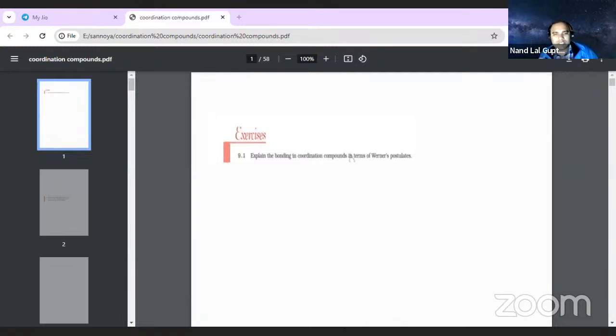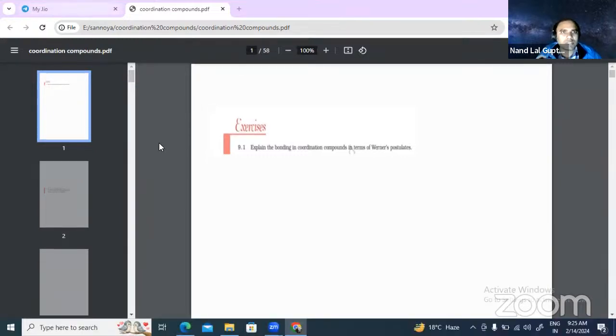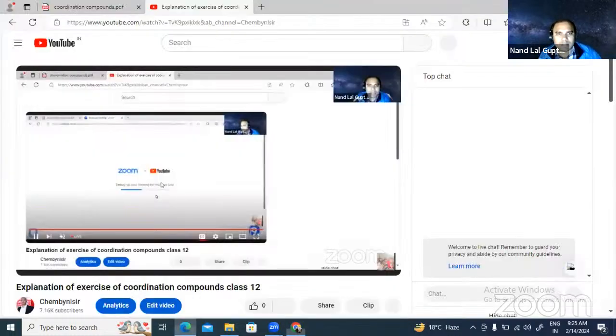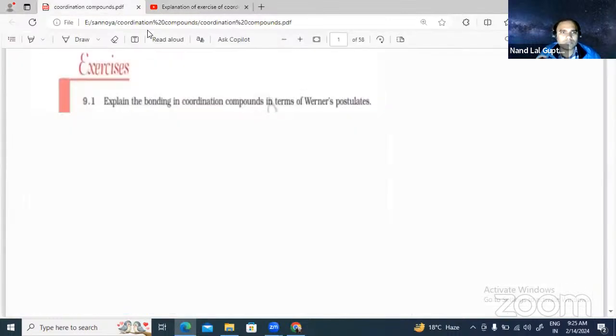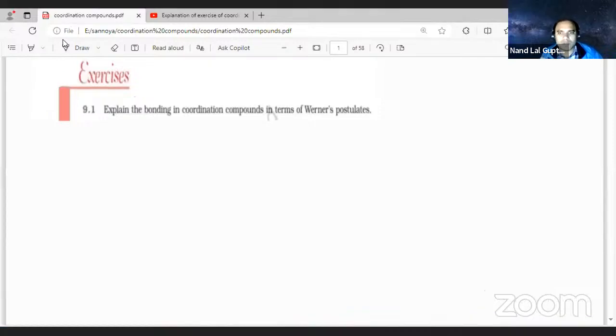Let me check the sharing, students, where we can do the sharing. There, the screen sharing is there. Let me check. Oh, this is not the correct one. This is the Microsoft Edge now. Yeah.